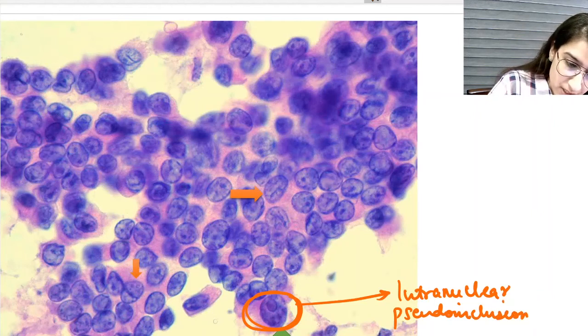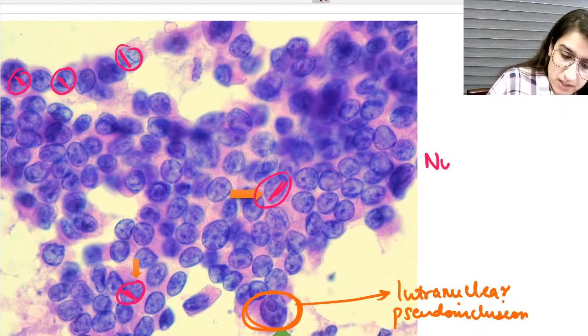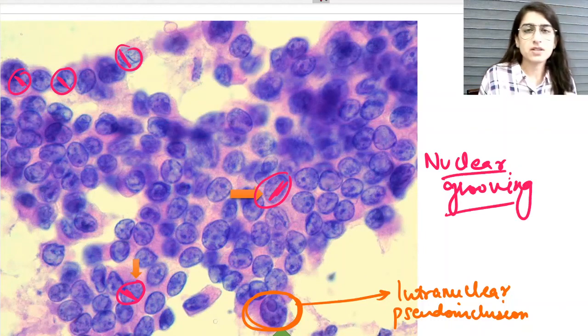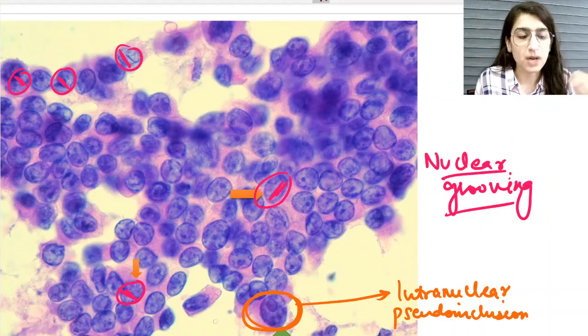Can you appreciate this cell? What is it showing? There is nuclear grooving. Can you see the nuclear grooving? So all these are features of papillary carcinoma thyroid. This is how a cytological slide of a case of papillary carcinoma thyroid looks under your microscope.